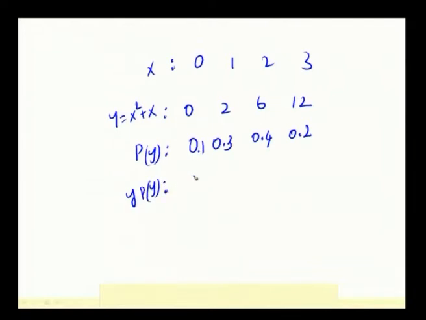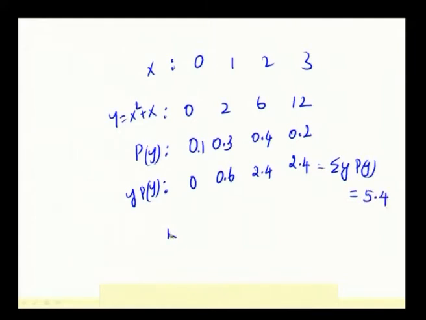Y into p of y, just multiplying this, 0 into 0.1 is 0, 0.6, 2.4 and this is 2.4. Summation y into p of y, just adding 0 plus 0.6 plus 2.4 plus 2.4, you get 5.4.